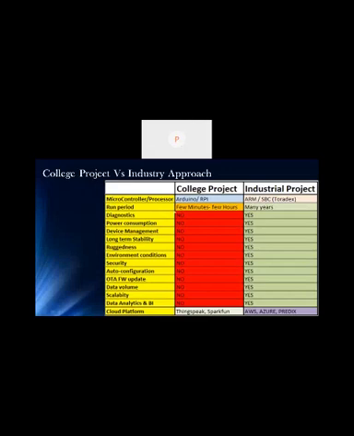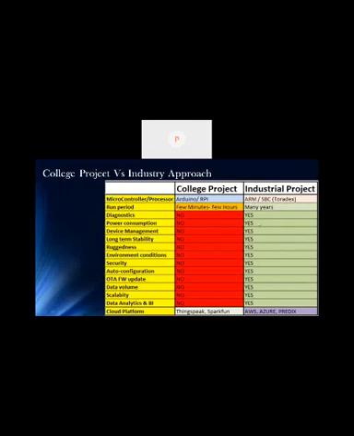In college, the demo is just for a few minutes or a few hours, but industries run for many years. So we have to have that kind of architecture, design, and component selection. Our software should be robust enough that it can run for many years in industry. Diagnostics: if some problem happens after deployment in the field, that kind of diagnostics should be available so that we can rectify the problem in minimal time. That kind of thing is not available in a college project, but it is available in industries.